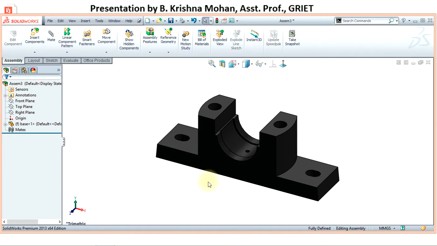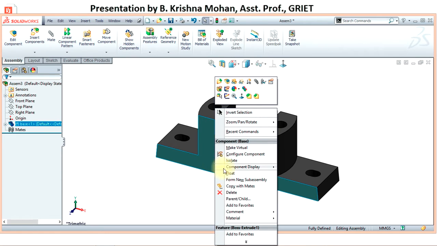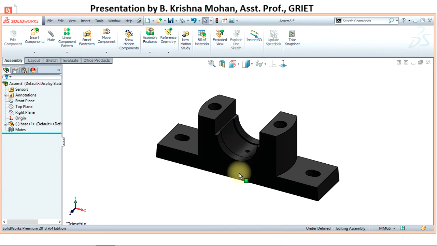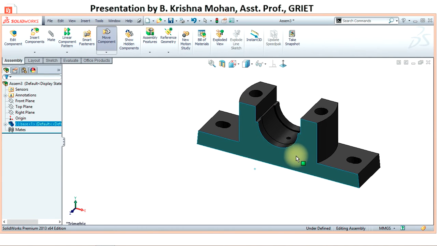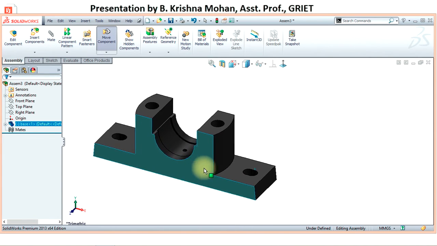Always remember that the first part that you inserted is always fixed. If you want to move the part, right click on the part and you can select float. So now you can move this part anywhere in the graphic window.